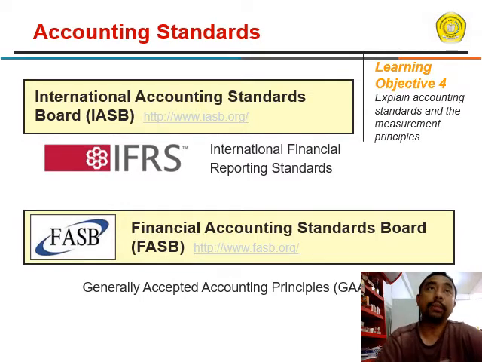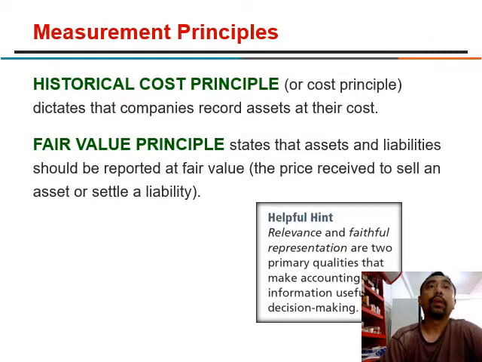Now we will discuss accounting standards. There is the International Accounting Standards Board, IASB, and IFRS, International Financial Reporting Standards, and also there is the Financial Accounting Standards Board, generally accepted accounting principles.